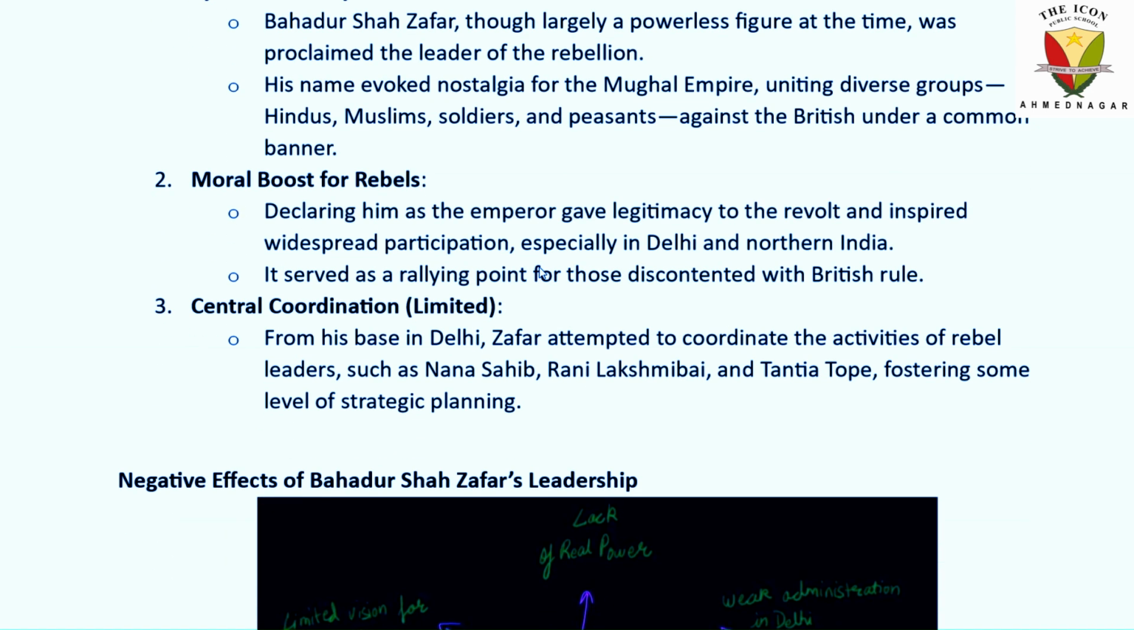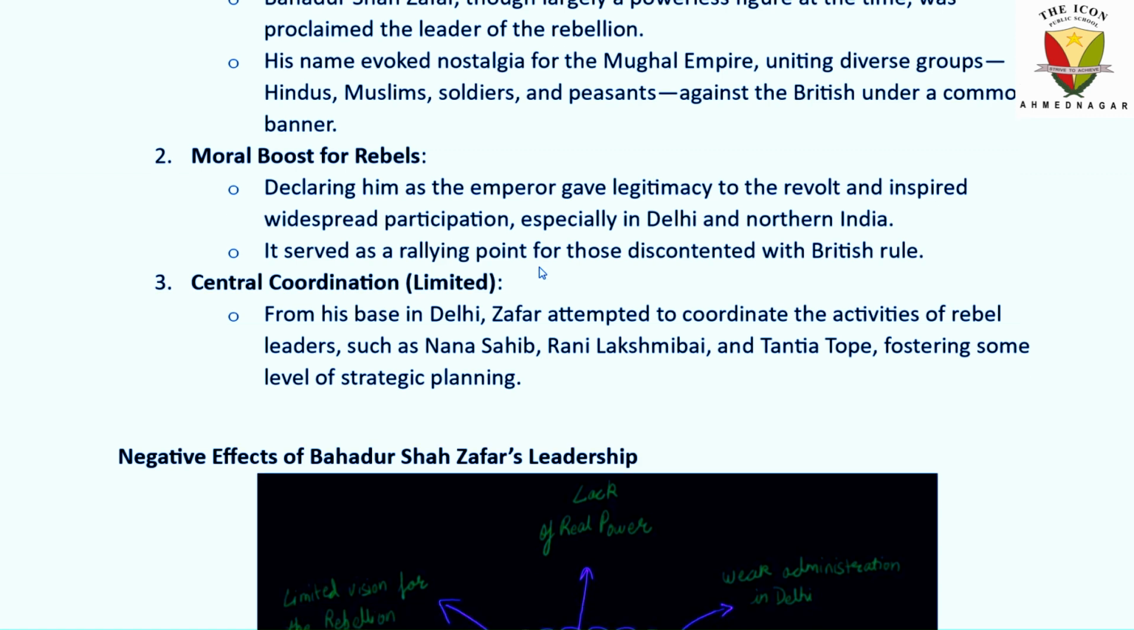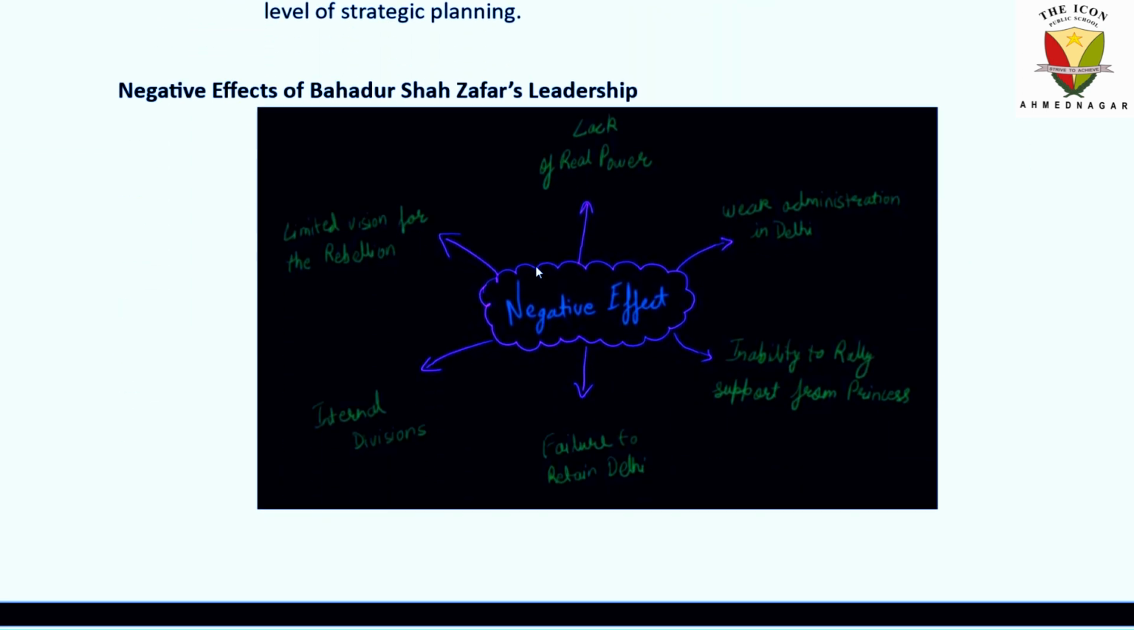Central coordination. It was limited, but still central coordination was there from his base in Delhi. Zafar attempted to coordinate the activities of rebel leaders such as Nana Sahib, Rani Lakshmibai, and Tatya Tope, fostering some level of strategic planning. And what were the negative effects of Bahadur Shah Zafar's leadership?